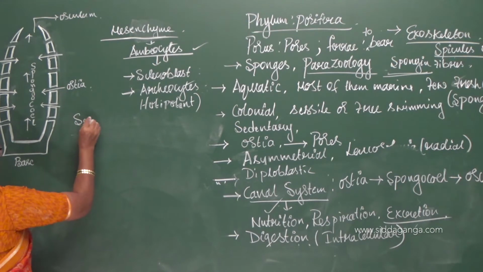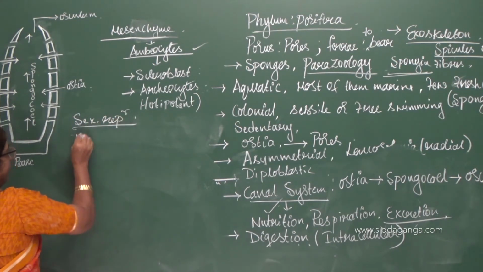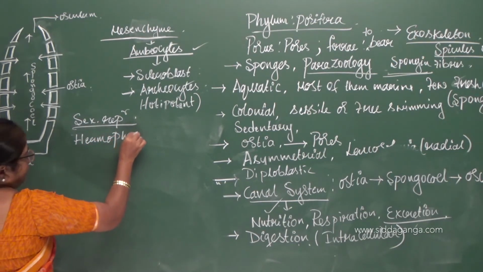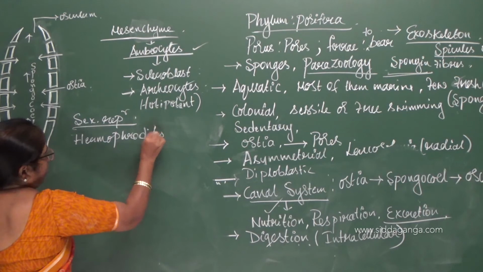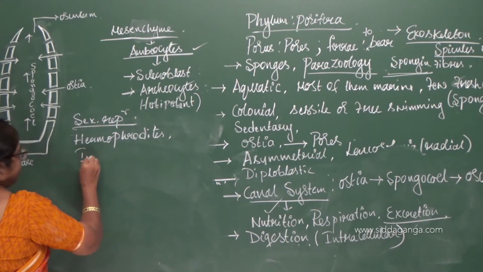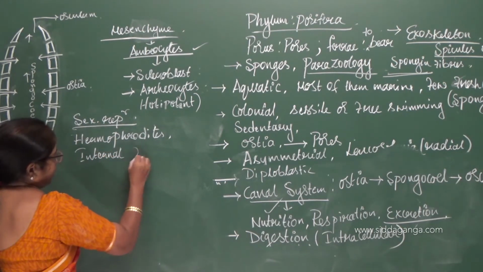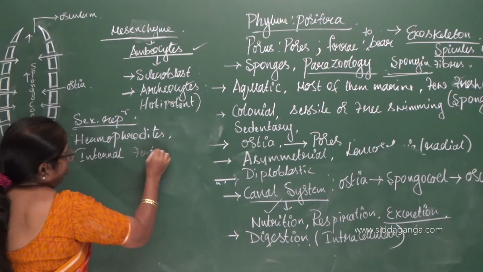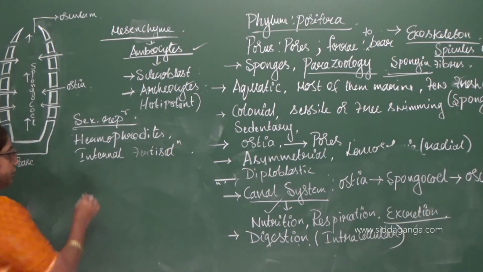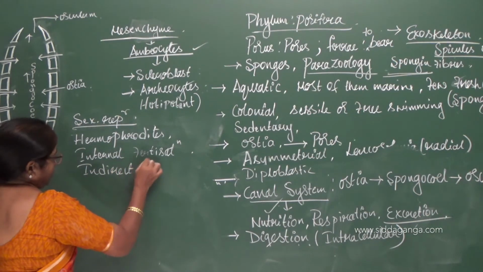Sexual reproduction with the help of hermaphrodites, that is, the individuals are capable of producing both male and female gametes, and there is internal fertilization. The fusion of the gametes takes place inside the body of the poriferan, hence it is internal fertilization, and there is indirect development.